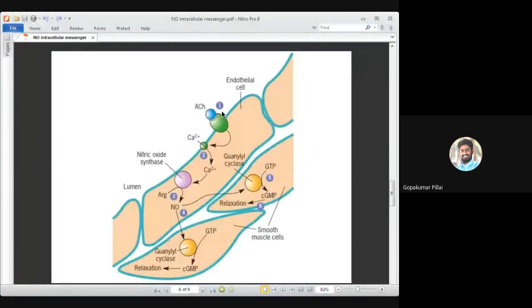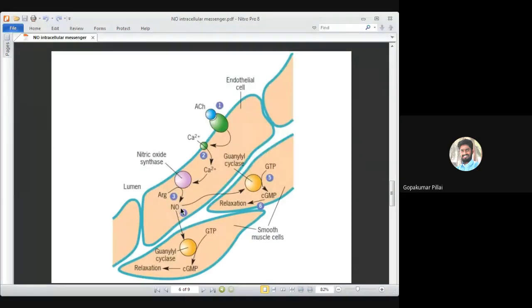It comes and binds to the receptor for acetylcholine, which is present on the membrane of the endothelial cell. Once it pairs with that receptor, it gets activated, and once activated, it can activate the calcium influx ion channel, which will help in introducing calcium into the cytosol at a high concentration. The high concentration of calcium that has come inside will now activate the nitric oxide synthase enzyme.